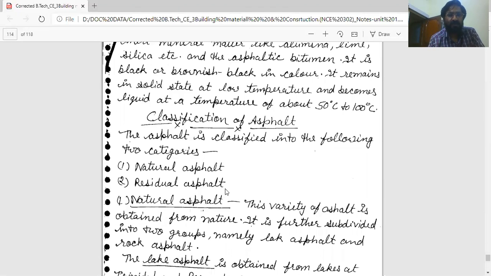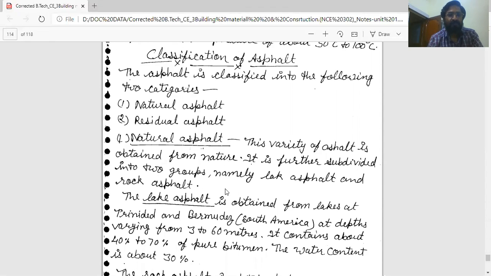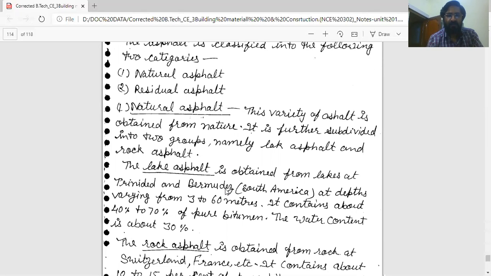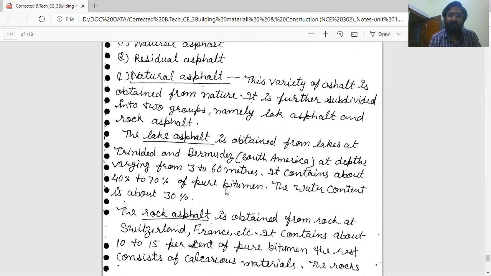Classification of asphalt. Asphalt is classified into the following two categories. First is natural asphalt and second is residual asphalt. First, natural asphalt. This variety of asphalt is obtained from nature. It is further subdivided into two groups, namely lake asphalt and rock asphalt, on the basis of their sources. The lake asphalt is obtained from lakes at Trinidad and Bermudas in South America at depth varying from 3 to 60 meters in a lake.